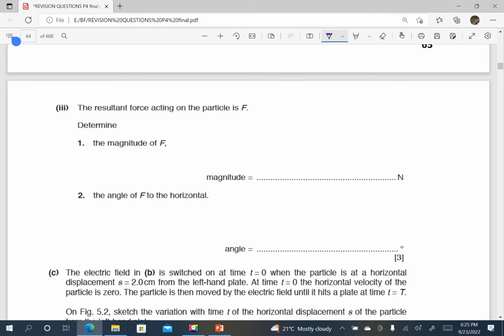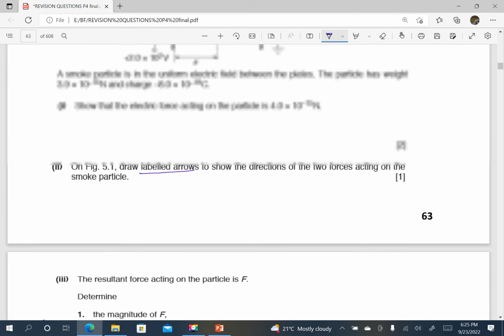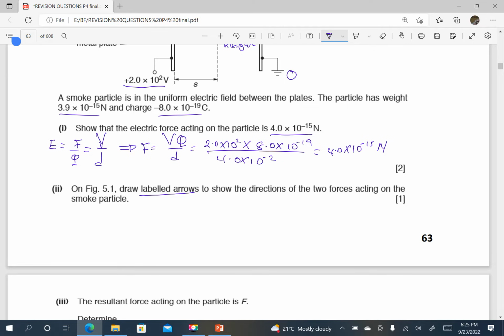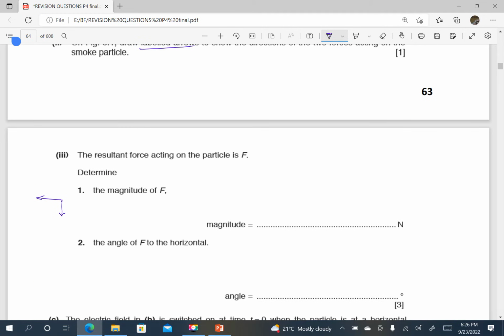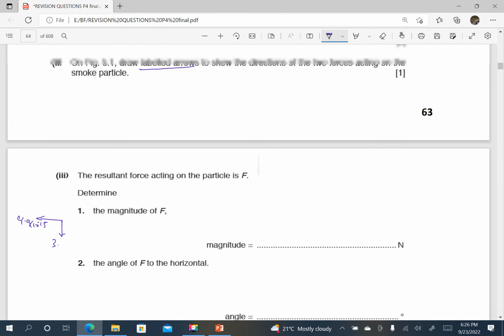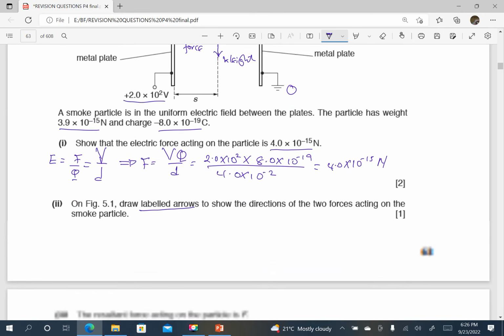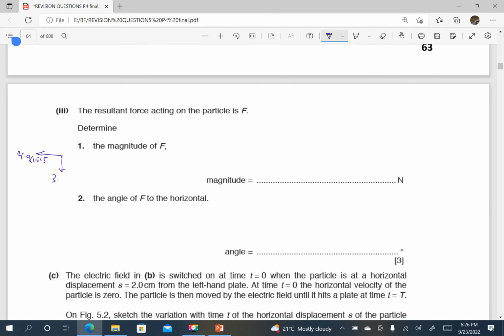Part 3, the resultant force acting on the particle is F. Determine F. Note that there is a weight and there's also the force due to the electric field. All these ones are known. The electric force was 4.0 times 10 power negative 15, and the weight was 3.9 times 10 power negative 15.